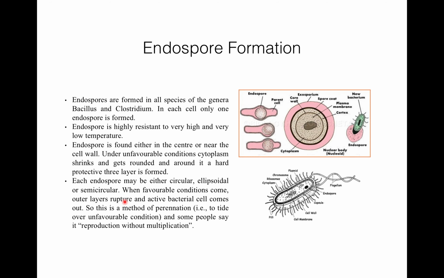Then third is endospore formation, and here in each cell only one endospore is formed. You can see this is the endospore. Under unfavorable conditions, the cytoplasm shrinks and gets rounded, and around it a hard protective three-layer coat is formed. When favorable conditions come, the outer layer ruptures and the active bacterial cell comes out. So this is about asexual reproduction in bacteria.